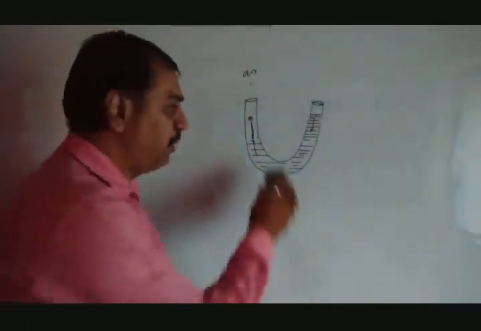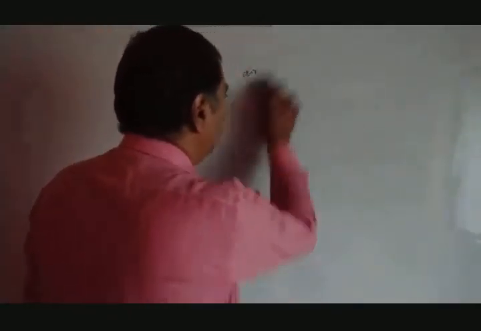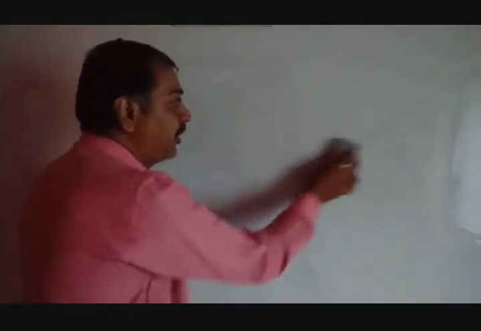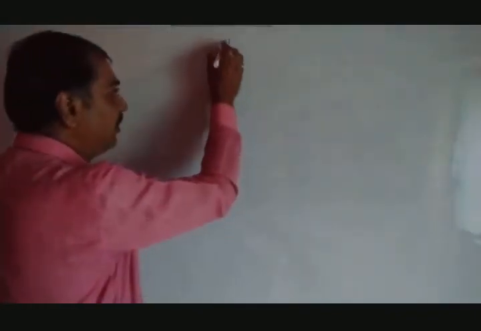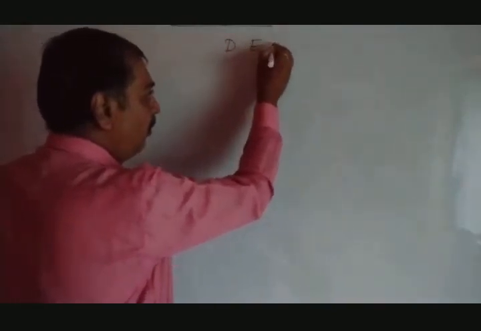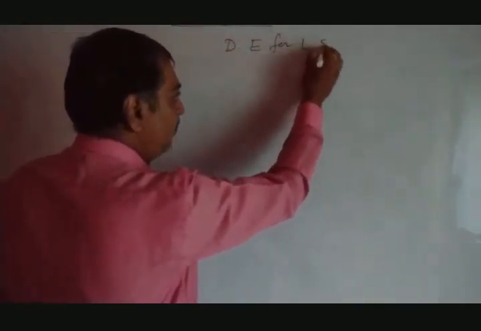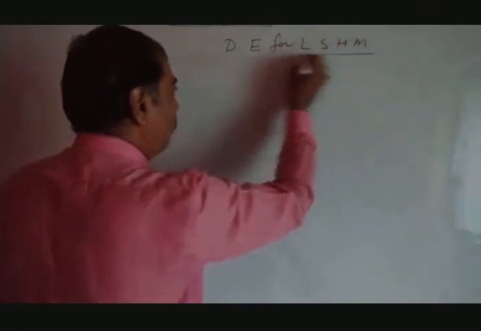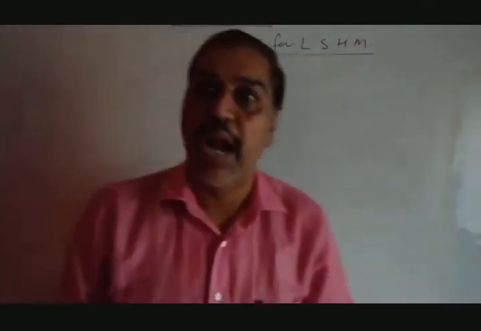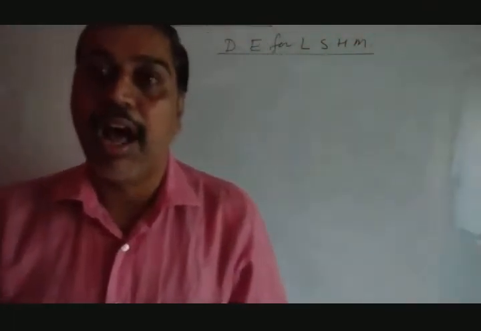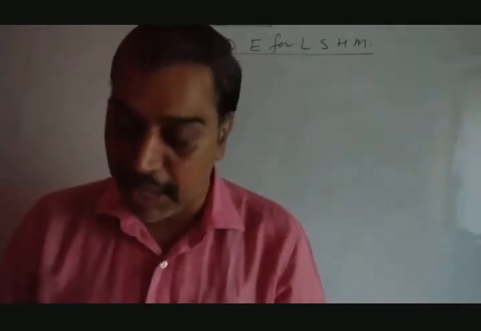Now let's go to the equation. It is a mathematical part. That is the differential equation for linear simple harmonic motion. So let's start what exactly it is. Differential equation for linear simple harmonic motion. We have to derive one equation for simple harmonic motion, which is linear simple harmonic motion.